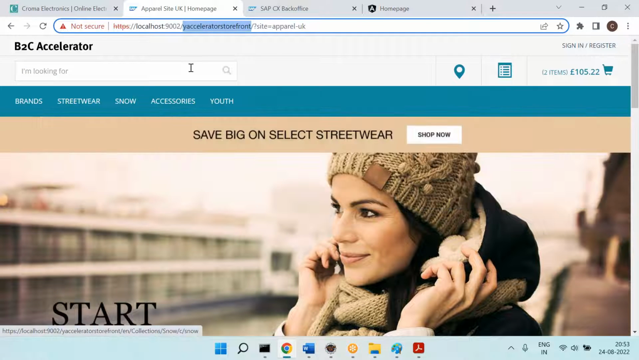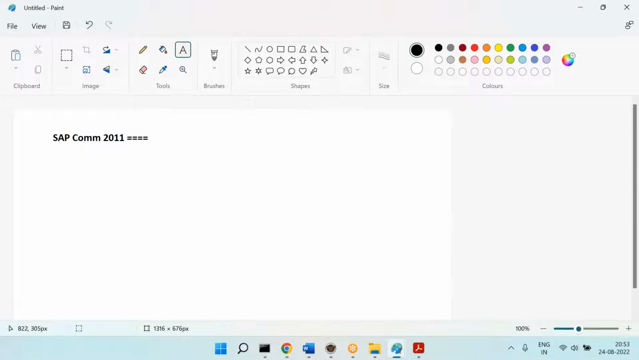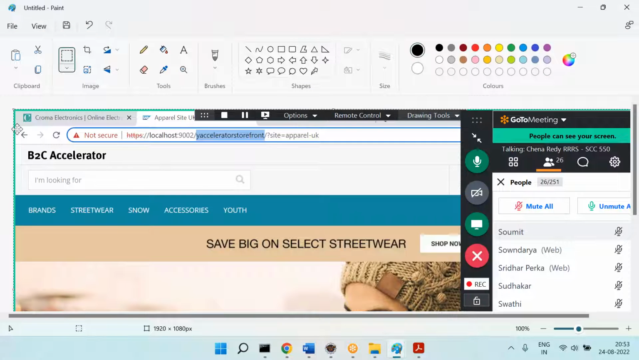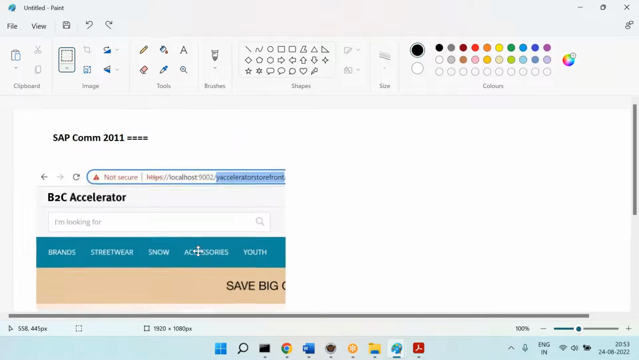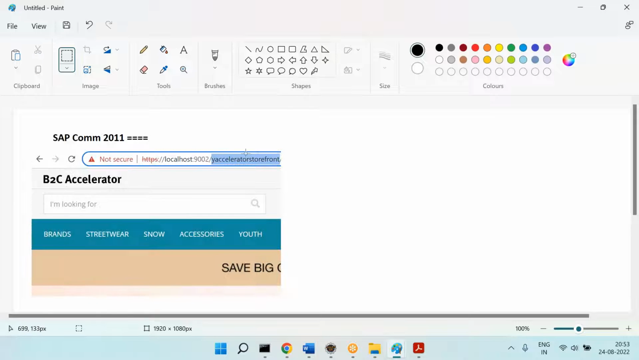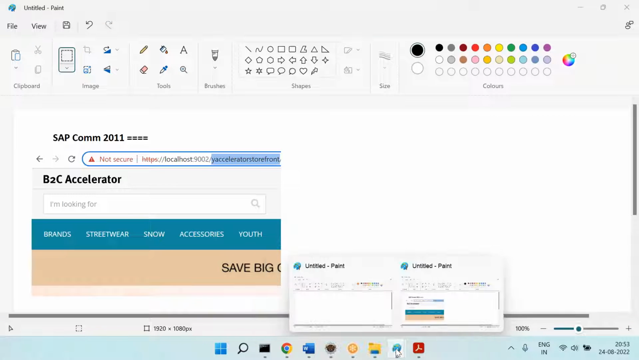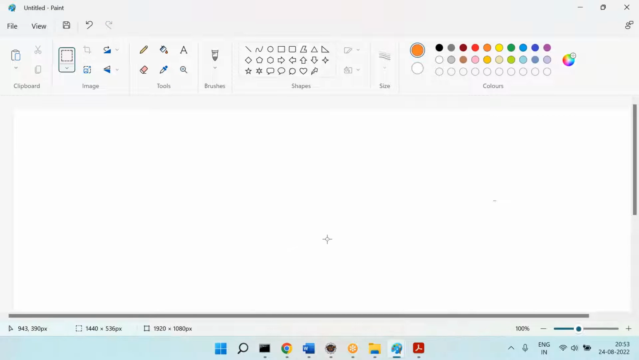Accelerator. Okay, so this is the Accelerator. So that means this is a site. This site is what? Can you please pay attention? So this is the site, and this site is where it is available. Can you see this one?